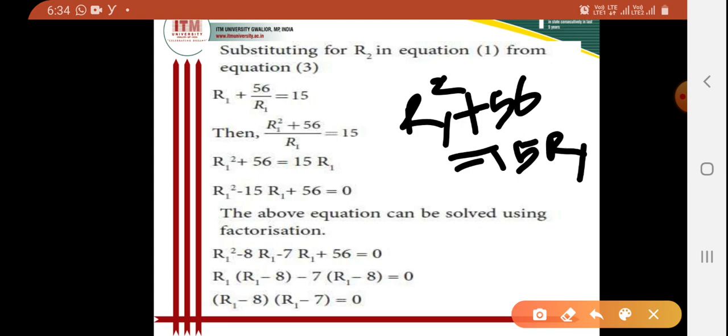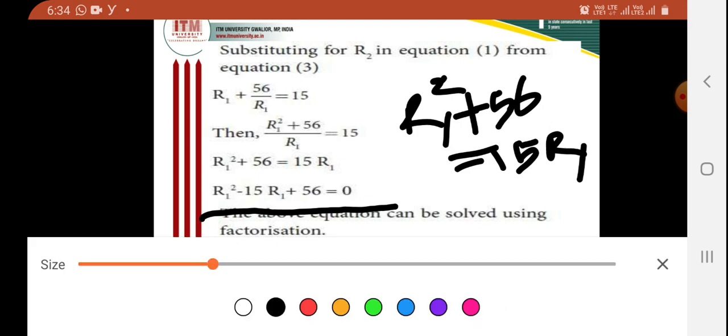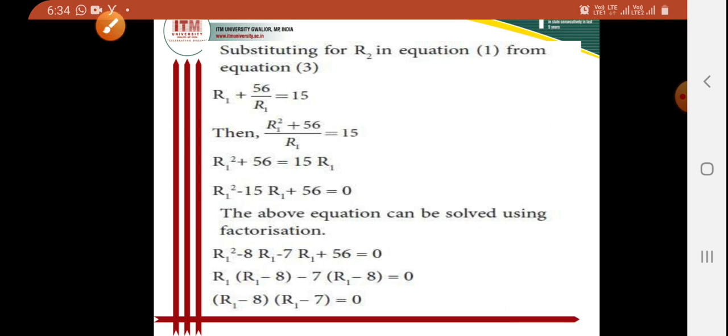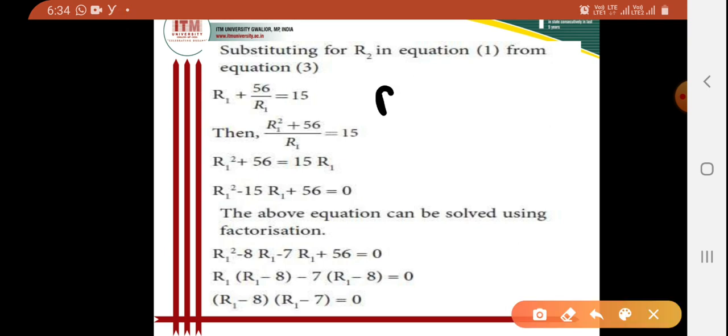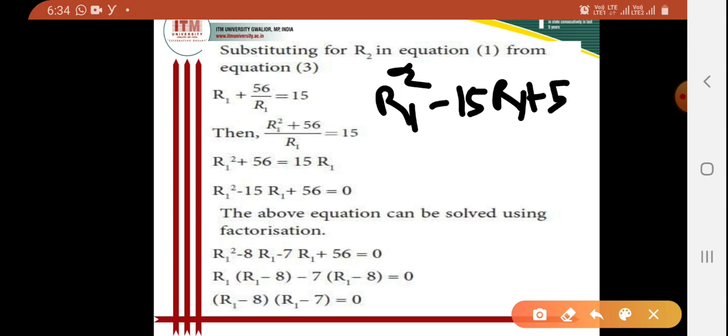That means I can write R1 square minus 15 R1 plus 56 will be 0. That is the polynomial equation.